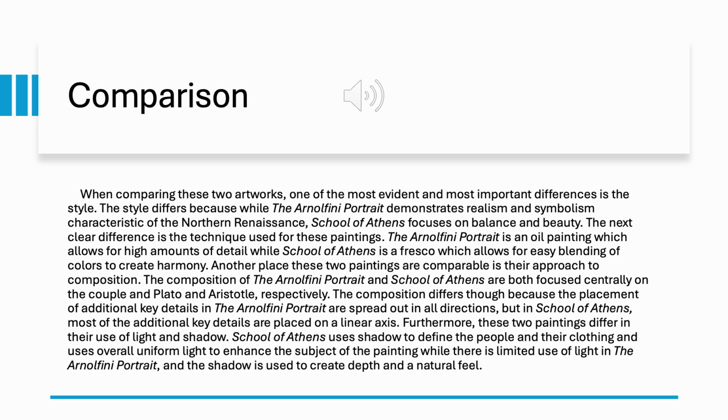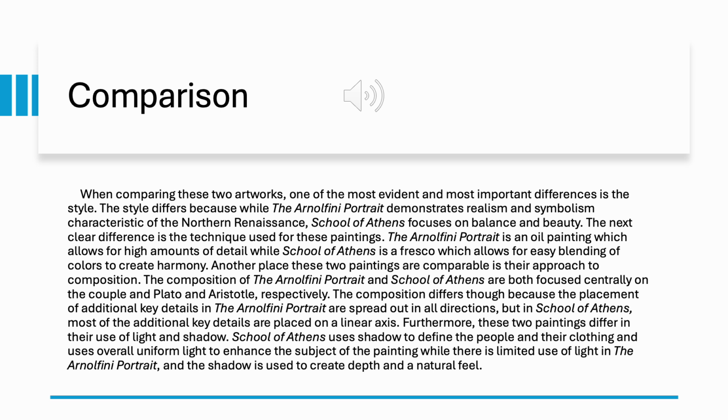Another place these two paintings are comparable is their approach to composition. The composition of the Arnolfini portrait and School of Athens are both focused essentially on the couple and Plato and Aristotle respectively. The composition differs though because the placement of additional key details in the Arnolfini portrait are spread out in all directions, but in School of Athens most of the additional key details are placed on a linear axis.